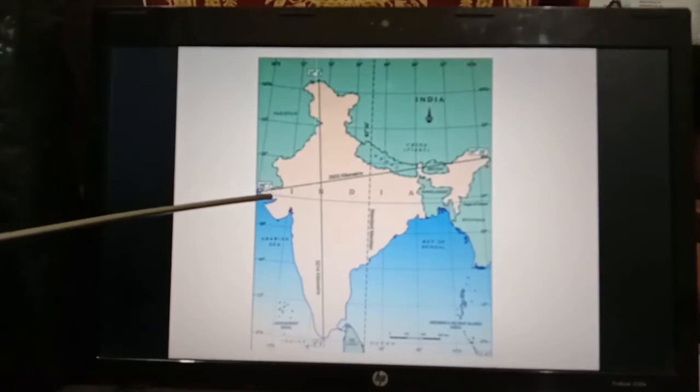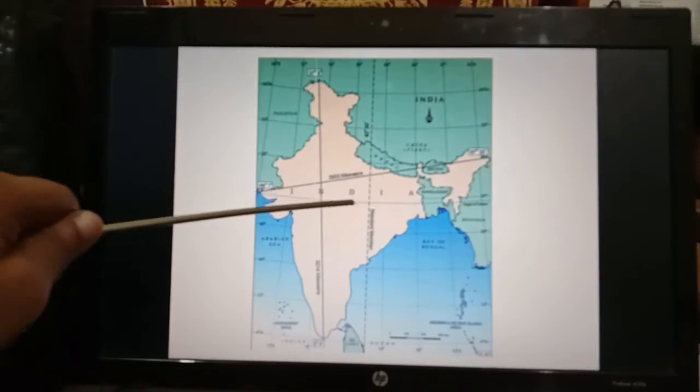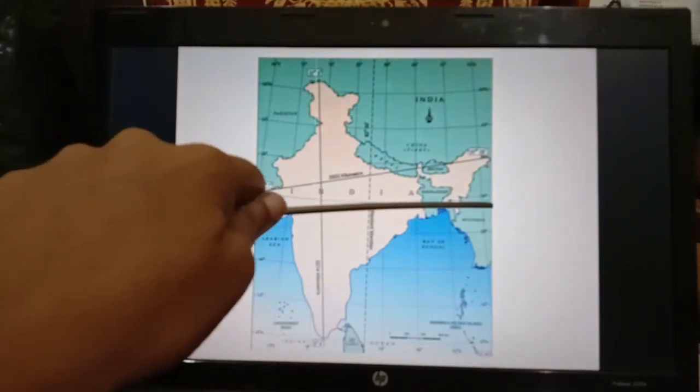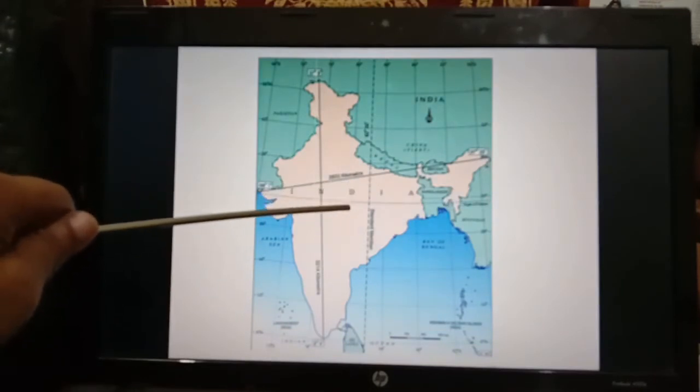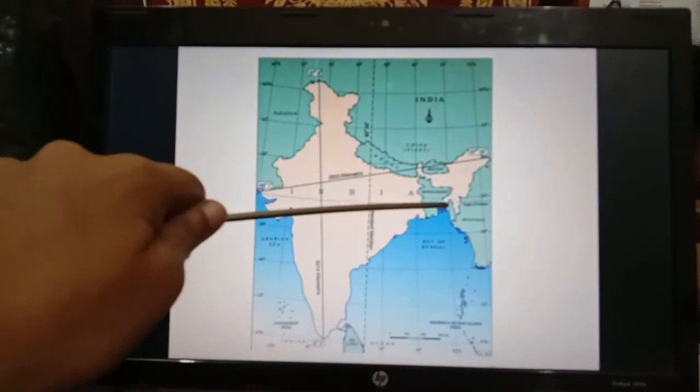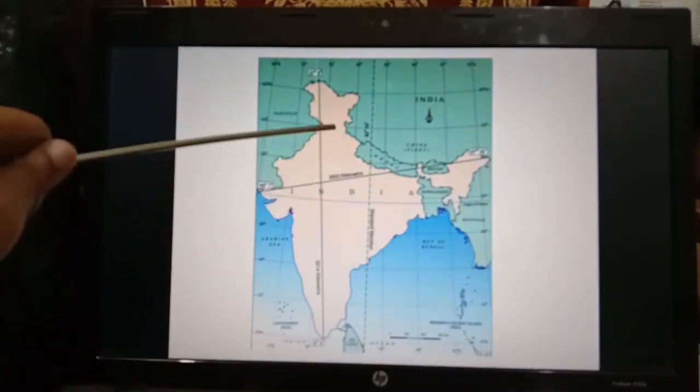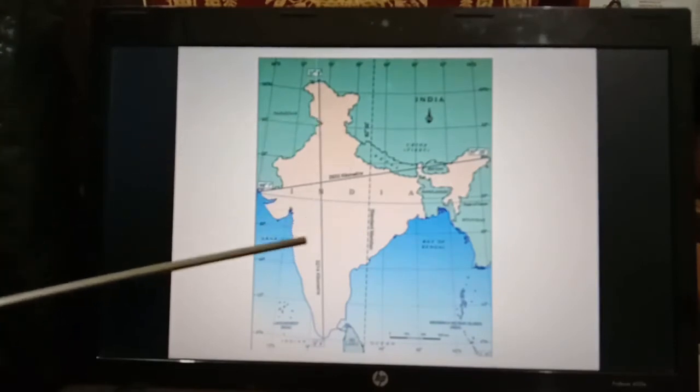Then you can see the Tropic of Cancer. This is the Tropic of Cancer, 23.5 degree north. This Tropic of Cancer is passing through the center of India. It divides the country into two equal parts.